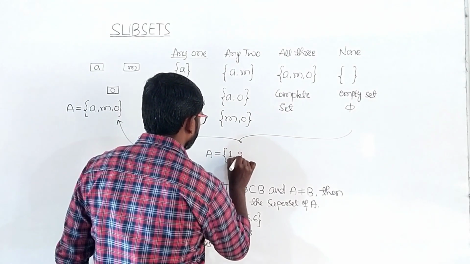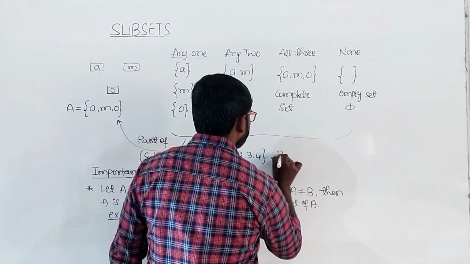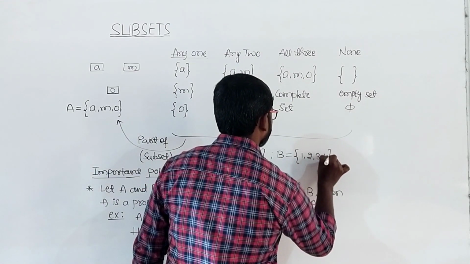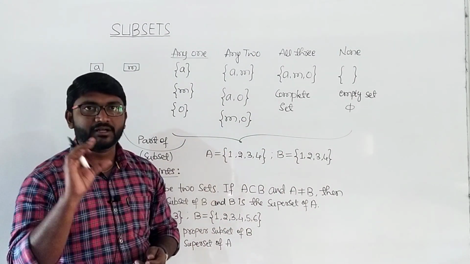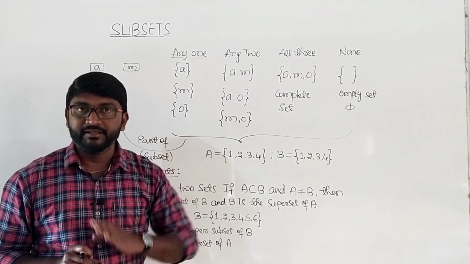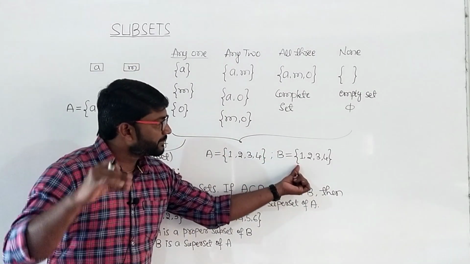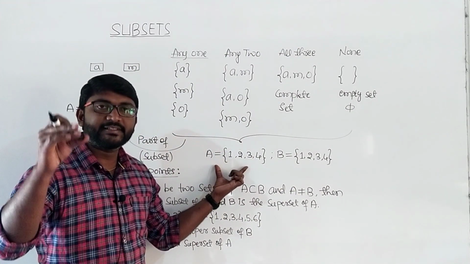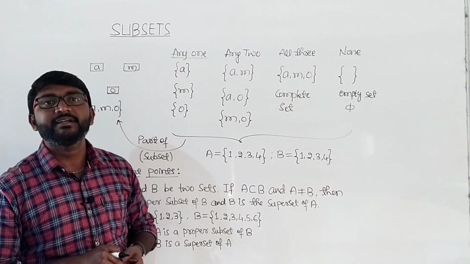A is {1, 2, 3, 4} and B is {1, 2, 3, 4}. Now tell me whether A is a proper subset of B or not. Here all the elements of A are present in the set B. In this case we say that A is not a proper subset of B. A is a subset of B but not a proper subset. A proper subset means n of A must be less than n of B. The number of elements in the set A must be less than the number of elements in the set B.